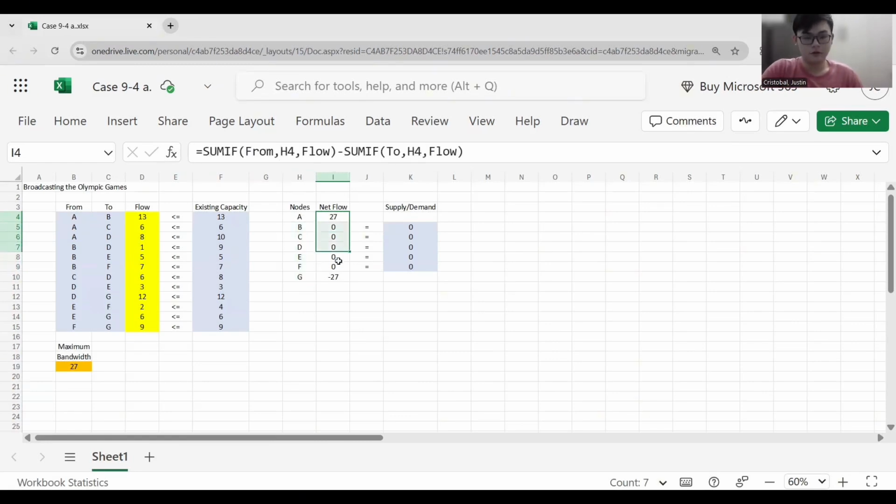The cells under net flow are pretty straightforward. This is the total amount of all the possible combinations that are done under the flow cells. An example of a positive net flow would be node A. There are three instances where node A is present, namely A to B, which is 13, A to C, which is 6, and A to D, which is 8.